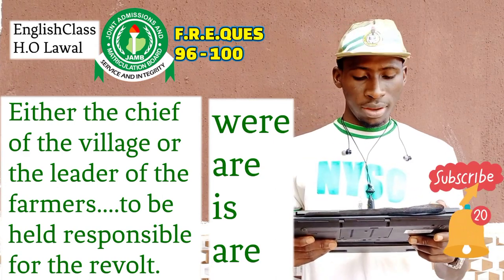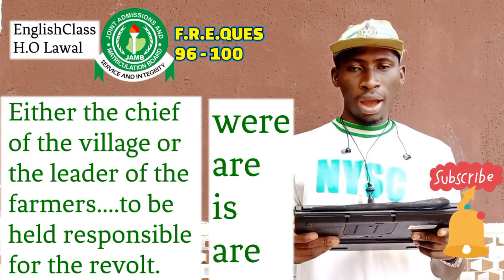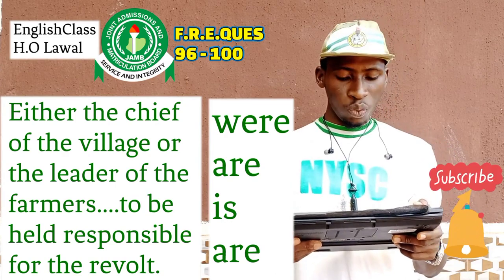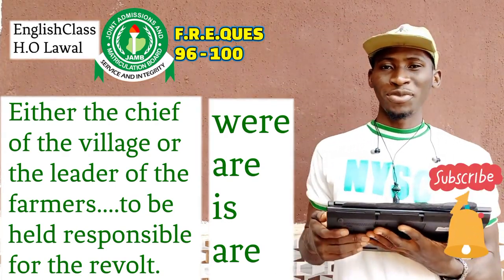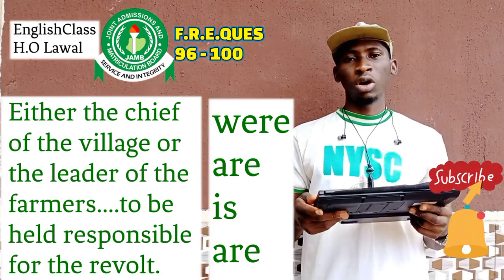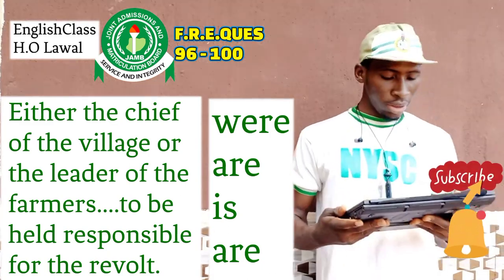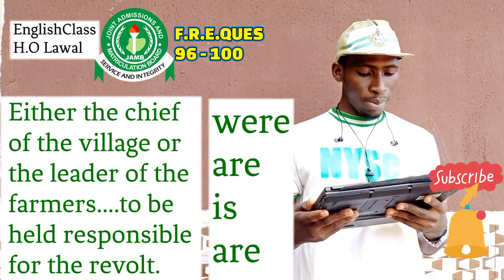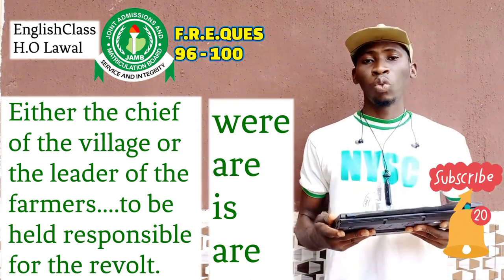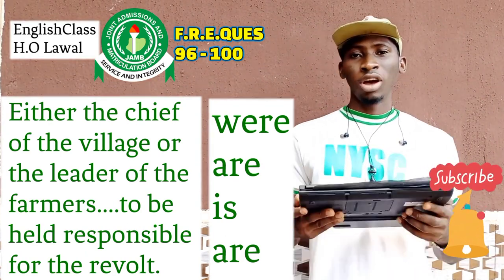A, where; B, are; C, is; D, have. What is the correct verb for that sentence?